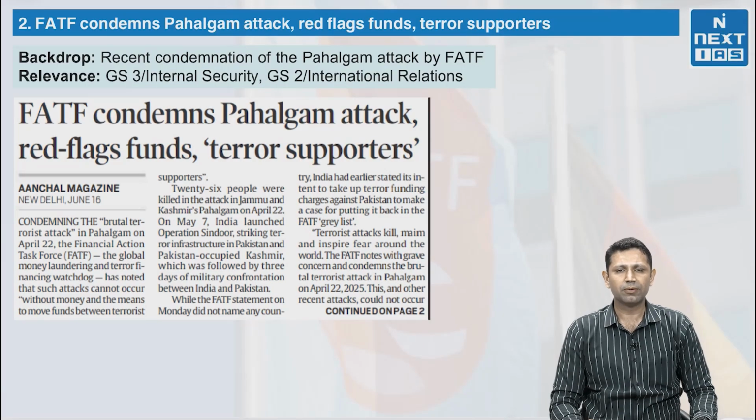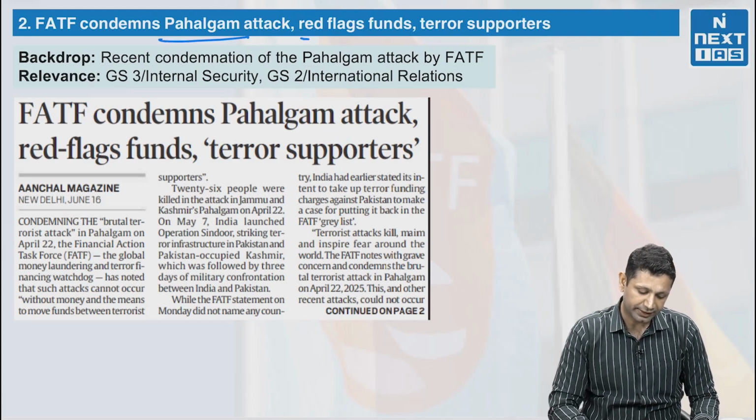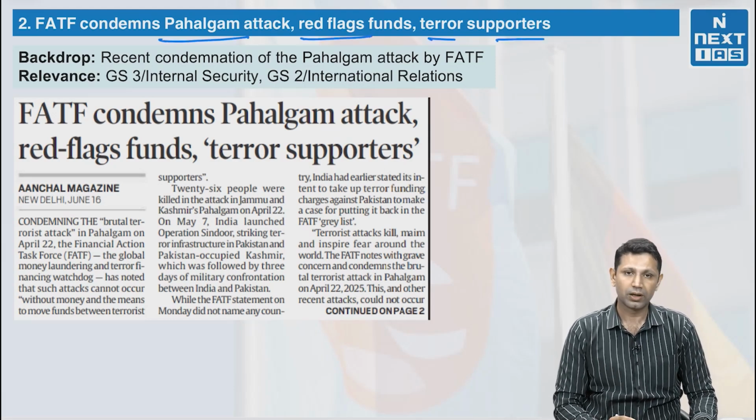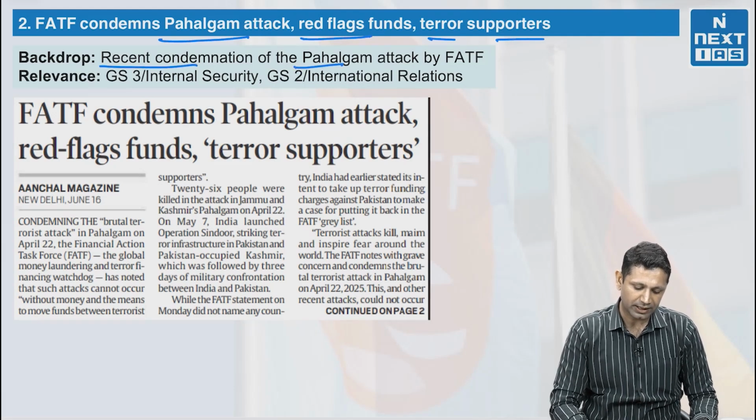The second topic is about FATF. FATF has condemned the Pahalgam attack, red flags funding of terror supporters. Now the backdrop here is the recent condemnation of the Pahalgam attack by FATF.